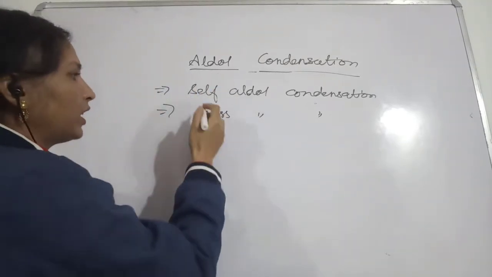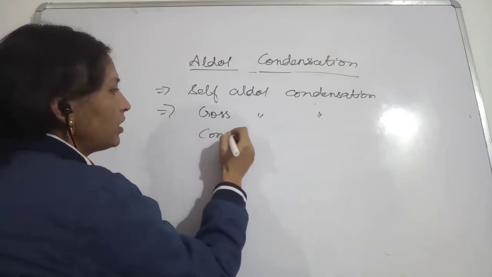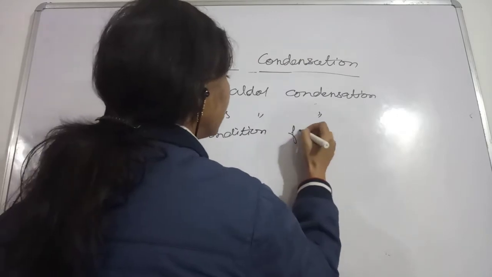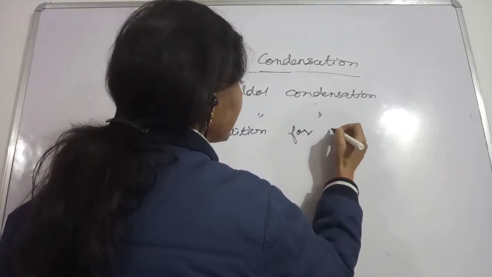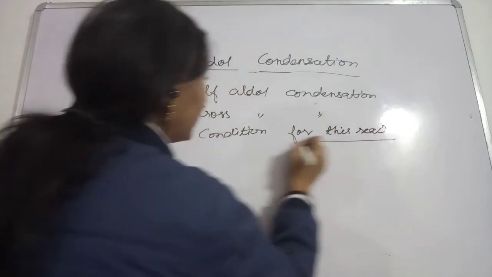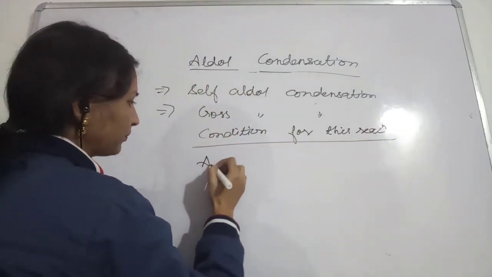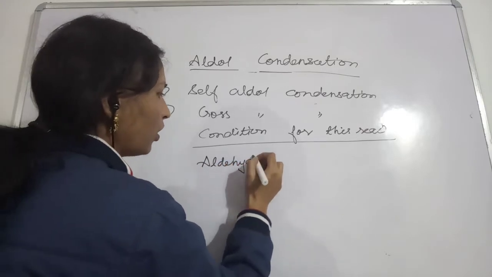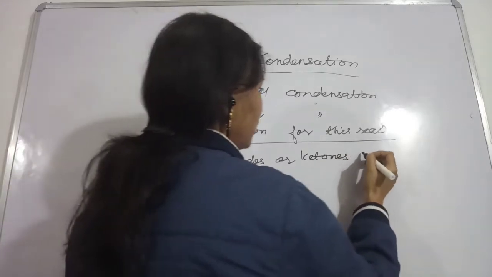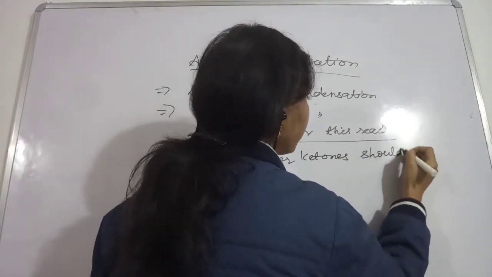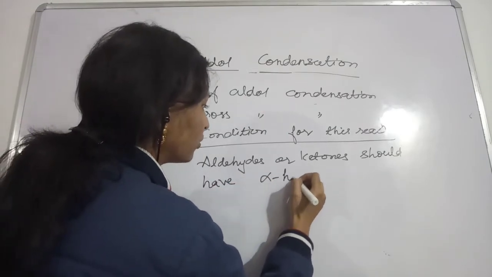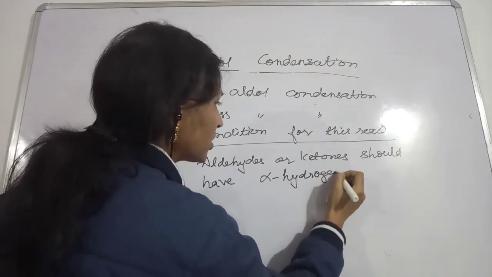Now first of all, what is the condition? The condition for this aldol condensation reaction is that the aldehydes or ketones should have the alpha hydrogen, okay, then only this reaction can go on.